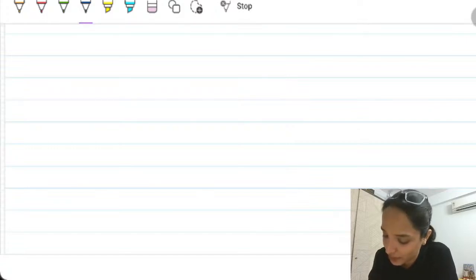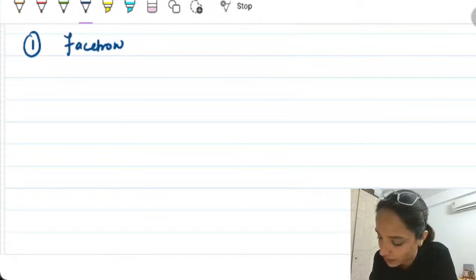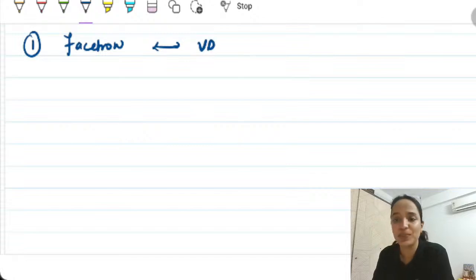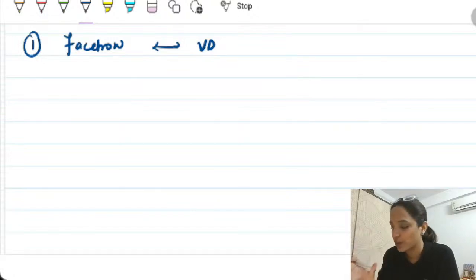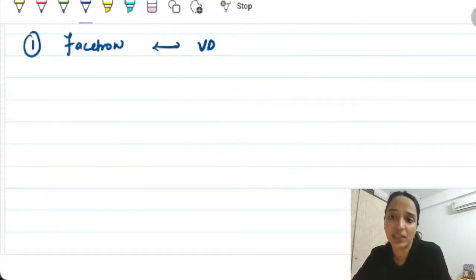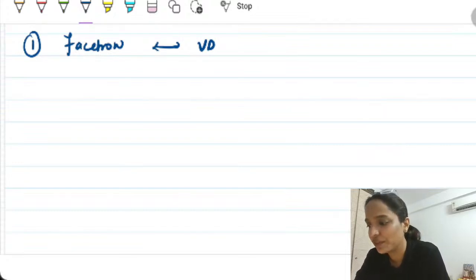Now, the first concept which I've seen students keep asking me again and again, what is the interrelationship? See, the main part of this video for the next 15-20 minutes will encircle around occlusion. I won't even say jaw relation, I'll say occlusion, because that is where you don't just view it as an interrelationship, you view it. So Facebow and vertical dimension, what is the interrelationship of it? And why is it that a lot of students feel that if vertical dimension is being changed, then why do we record Facebow for it and why do we need it? Do you all feel like that?